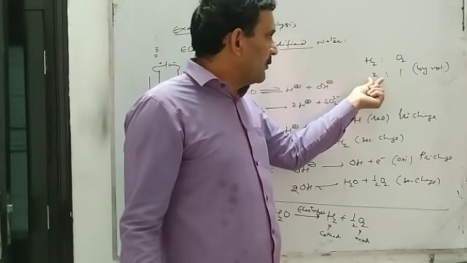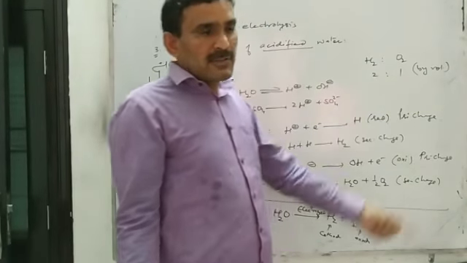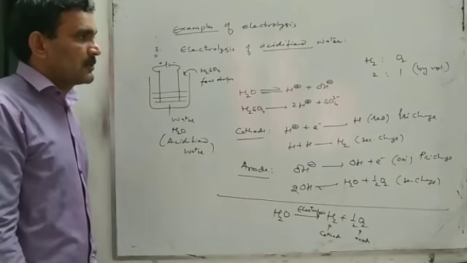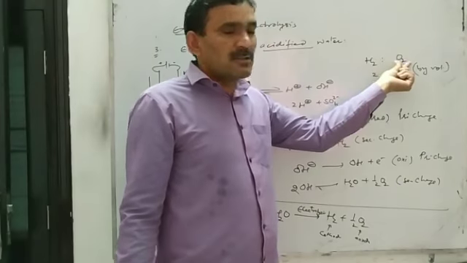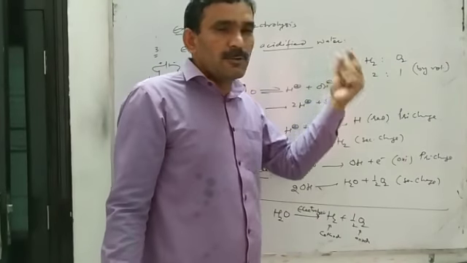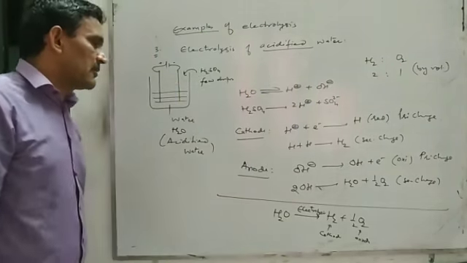So if we obtain 2 liters of hydrogen, in the same period of time we will obtain 1 liter of oxygen. If we obtain 1 mole of hydrogen, the oxygen will be half mole. Or if you obtain 2 moles of hydrogen, then 1 mole of oxygen will be formed.